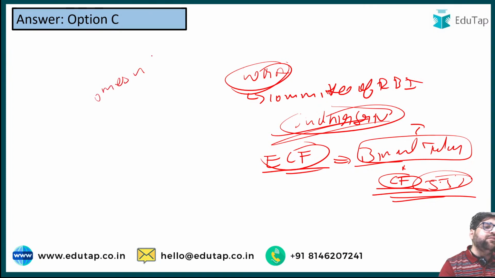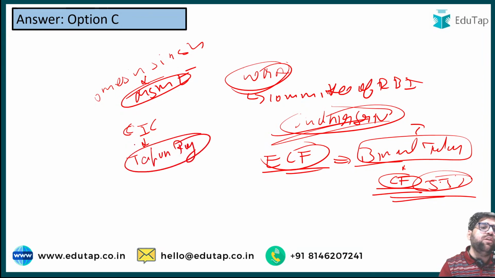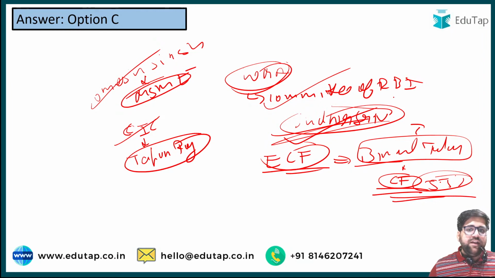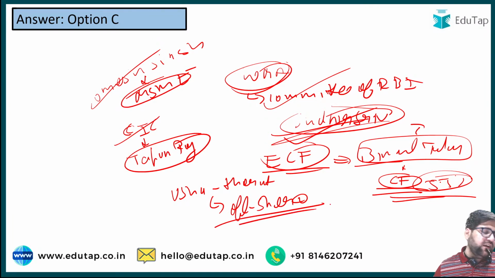Umesh Sinha committee is related to MSME performance. This is also very important. Core investment committee is associated to Tapan Ray. He was the person who headed this particular committee of RBI. So these are some important committees of RBI and I hope you know all about them. Usha Thorat committee was also there, for offshore rupee stability, a very important concept.